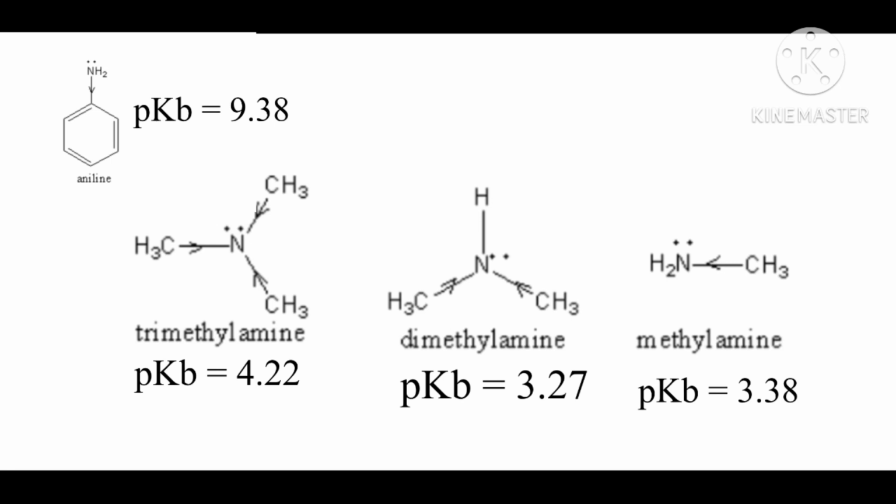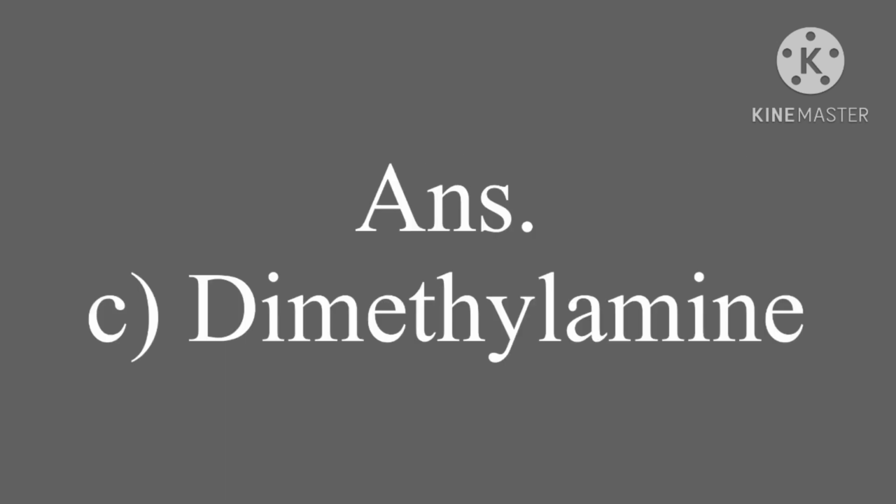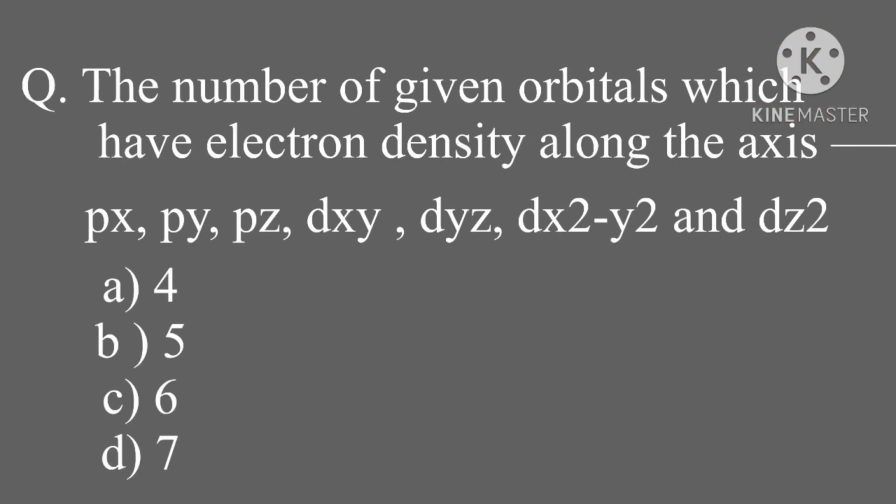So this is the strongest one. Basicity is directly proportional to plus I effect and inversely proportional to the minus I effect and steric hindrance. So basicity of aniline is minimum among all 4 due to the minus I effect of the ring. The benzene ring is electron withdrawing. So the answer is C, dimethylamine.